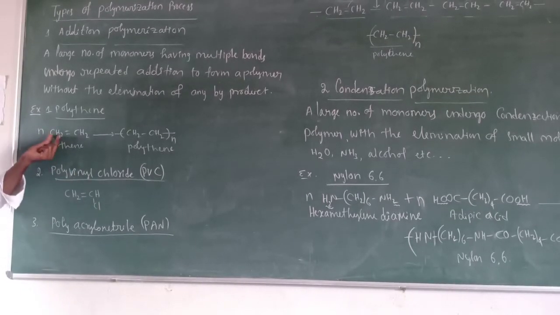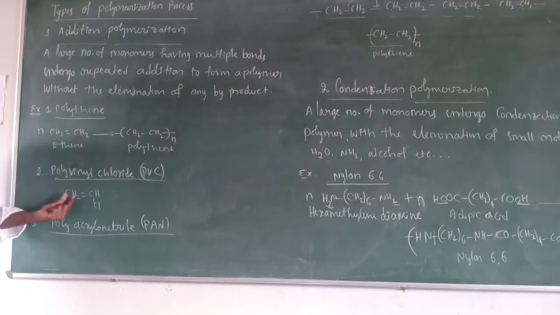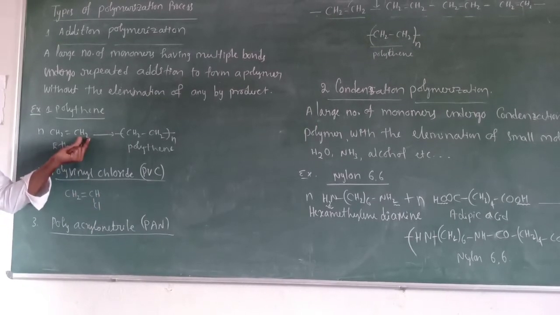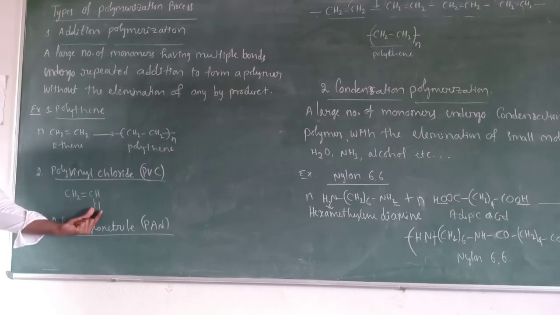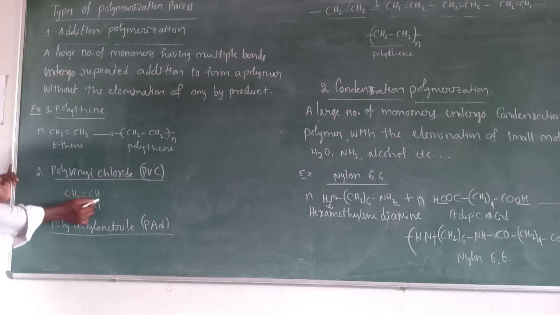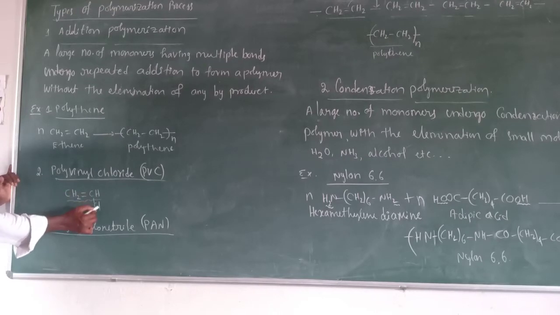Here in ethene, there is CH2=CH2. Here vinyl chloride CH2=CHCl. Here instead of two hydrogens, one hydrogen is replaced by chlorine. And I already told you this CH2=CH group is called vinyl group, and so it is called vinyl chloride.